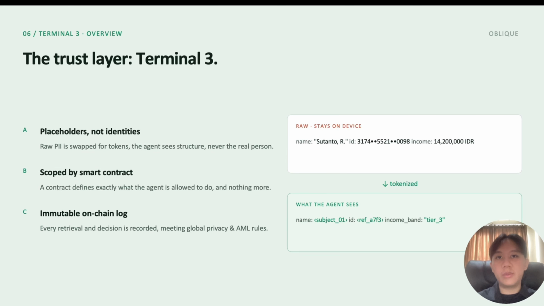And then layer 2 is Terminal 3, and this is what makes the output safe to act on. Before the agent does anything, Terminal 3 replaces real personal data with tokens. Credentials and authorizations stay sealed inside the T3 network, and smart contracts define exactly what the agent is allowed to do.